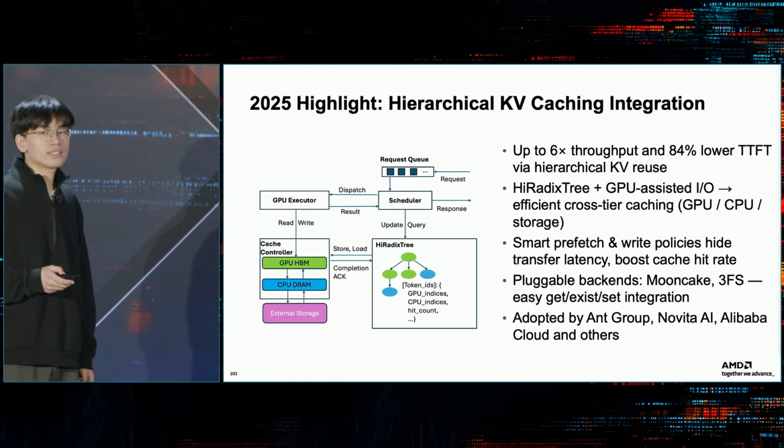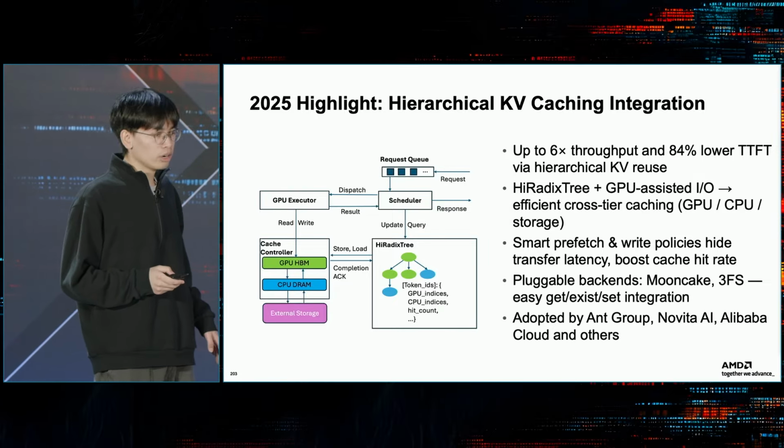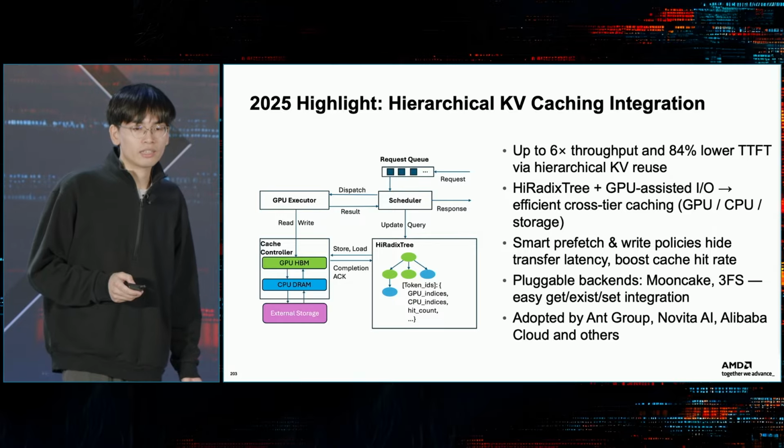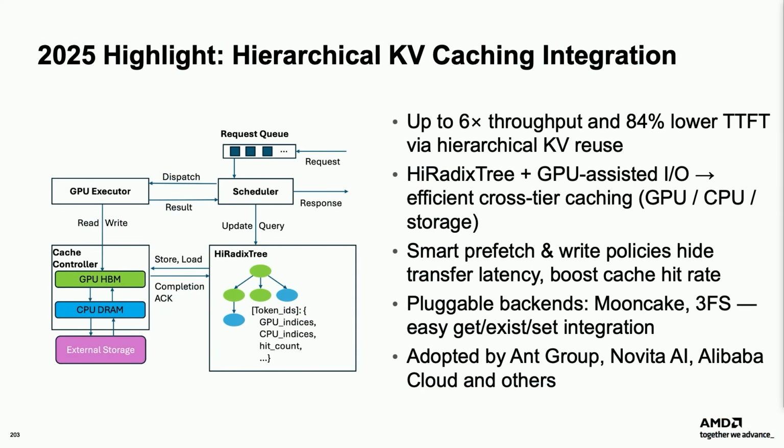Another milestone this year is about HiCache. We can reach up to 6 times throughput and 84% lower TTFT with HiCache. We use a structure named HiRadixTree and GPU-assisted I/O to get efficient cross-tier caching. We also support smart prefetch and write policy to hide the transfer latency and boost the cache hit rate. We support many backends, something like Mooncake and 3FS. And this system has been adopted by Ant Group, Novita AI, and Alibaba Cloud.